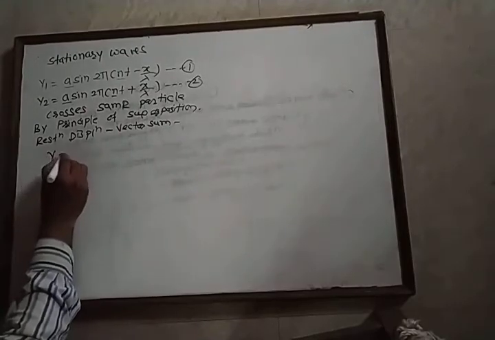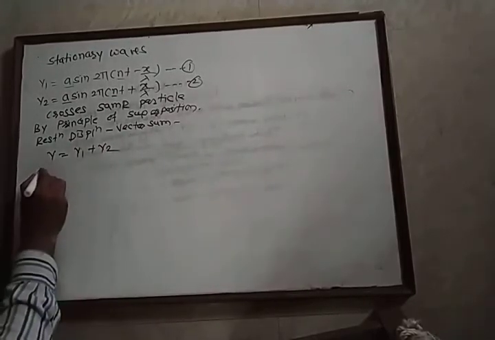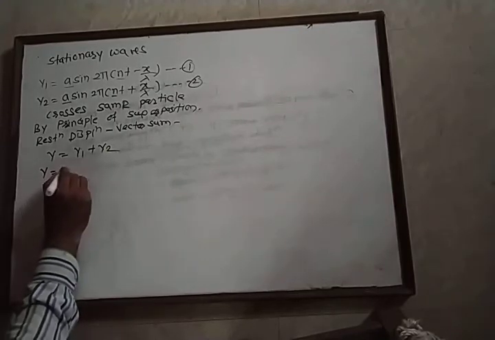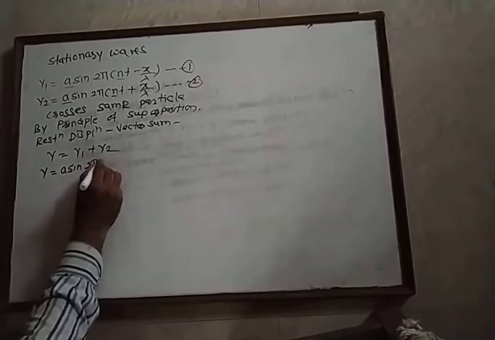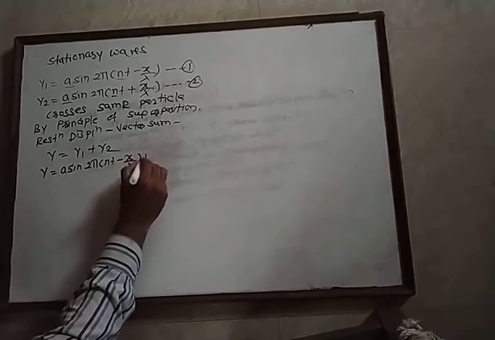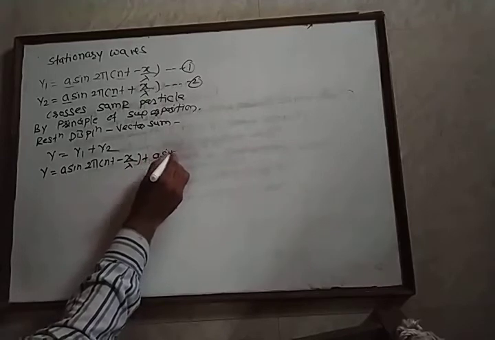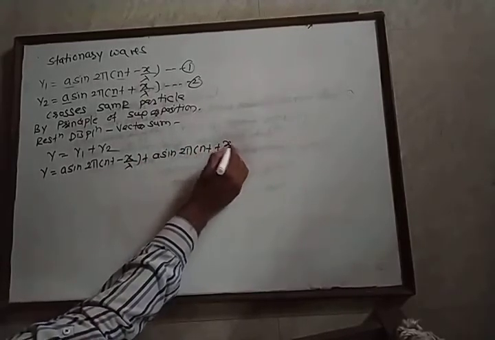Therefore, the resultant displacement y equals y1 plus y2. Now, substituting the values of y1 and y2 from the above equations, we get y equals a sin 2π n(t minus x upon lambda) plus a sin 2π n(t plus x upon lambda).